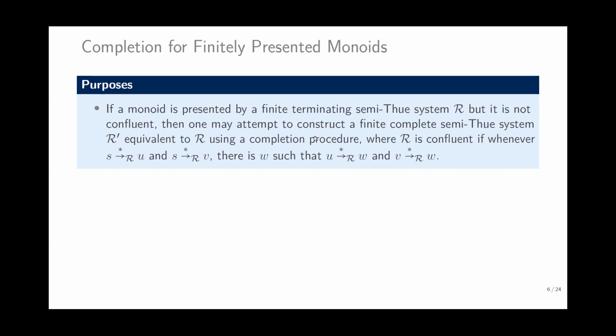The purpose is to construct a finite complete Semi-Thue system to solve the word problem. Even if we orient the equations into rewrite rules using some terminating ordering, such as length-lexicographic ordering, it may not be confluent. If we can construct a confluent Semi-Thue system, then we have a decision procedure for the word problem in monoids or semigroups.